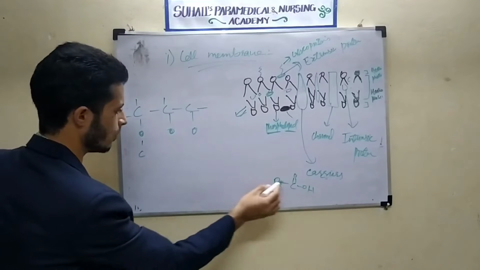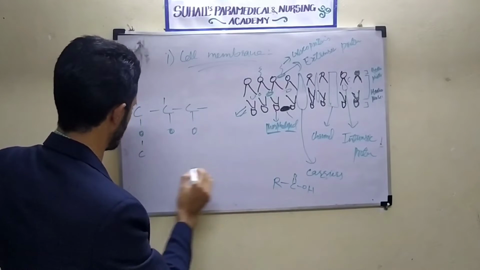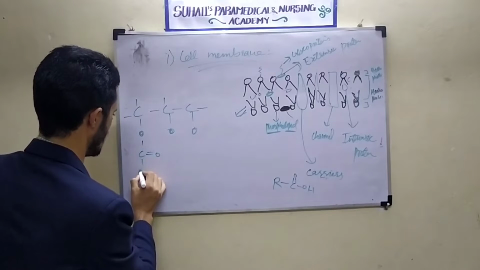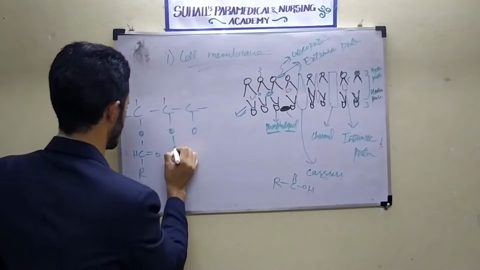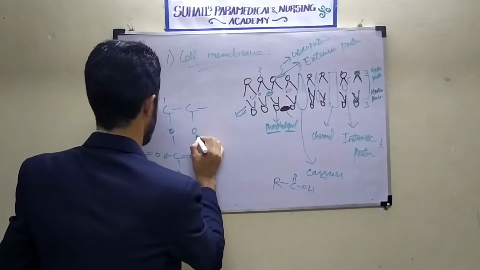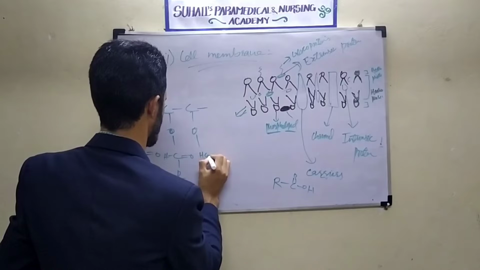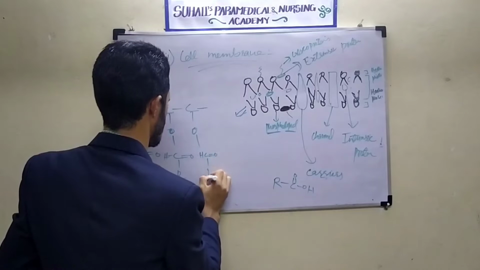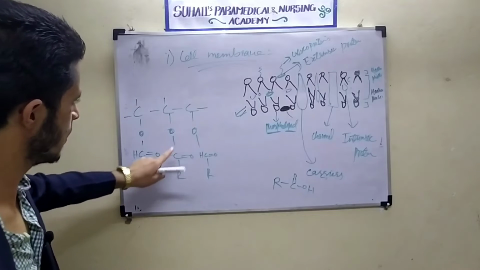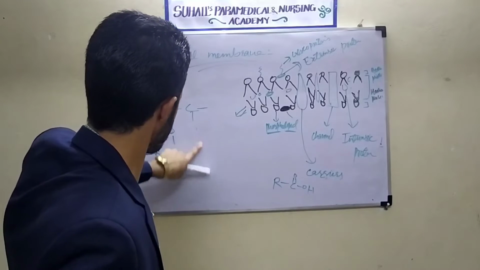We will join water, we will remove one oxygen here, and we will join that. Carbon, double bond O, then this is the R group, hydrogen. Similarly here, oxygen, hydrogen, R group. This is hydrogen, carbon, double bond oxygen, and this is the R group. Okay, and there will be a phosphate structure. That phosphate, see, these are 2 here.